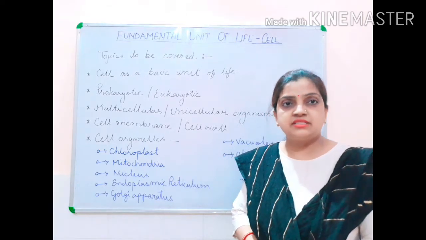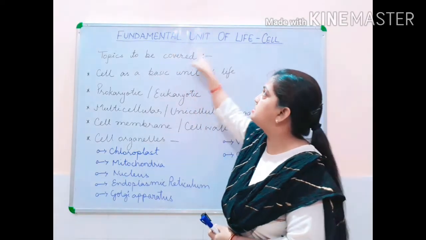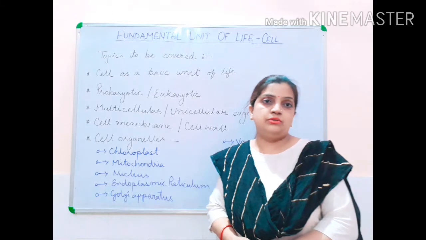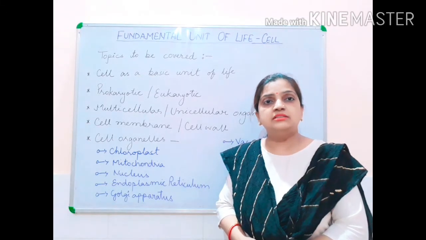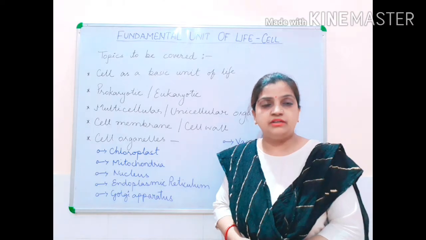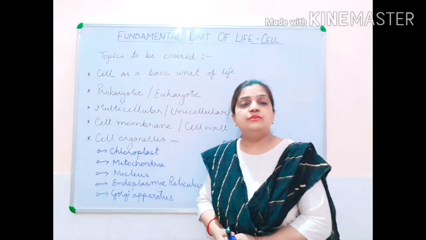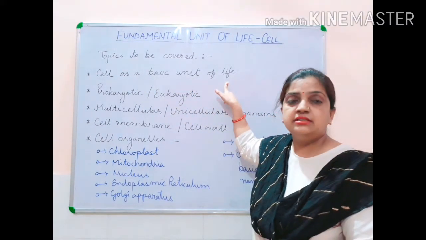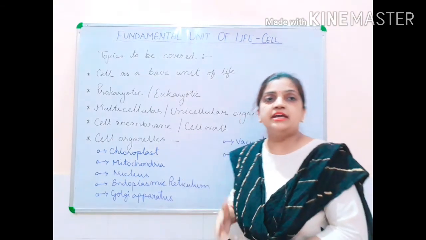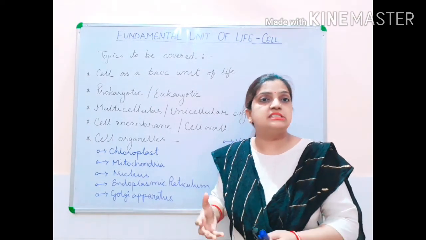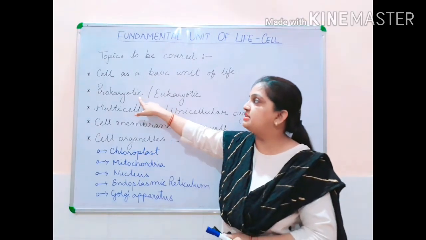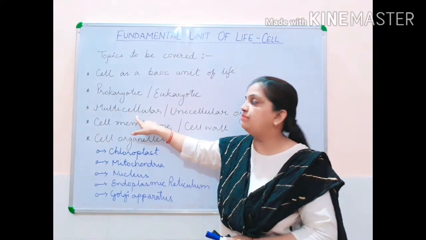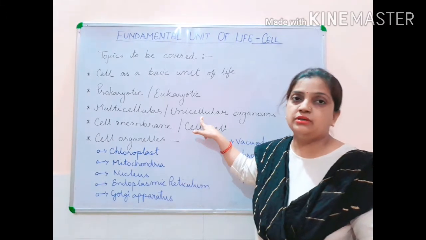And today I am starting with the first chapter, that is the fundamental unit of life, that is cell. Now, before beginning the whole chapter, let us know what topics we are going to cover in this chapter. The topics which we are going to cover are cell as a basic unit of life. Children, this is an introductory part, an introduction to the chapter on what is a cell. Then second, the differences between prokaryotic cell and eukaryotic cell. Then the difference between multicellular organisms and unicellular organisms.